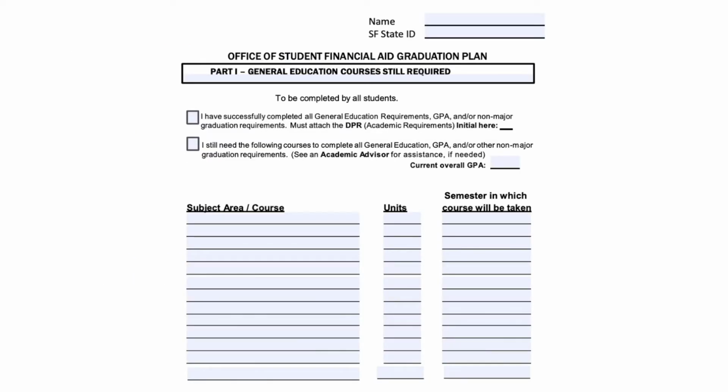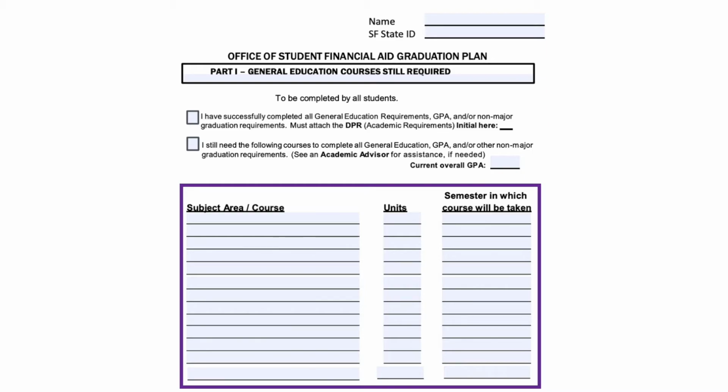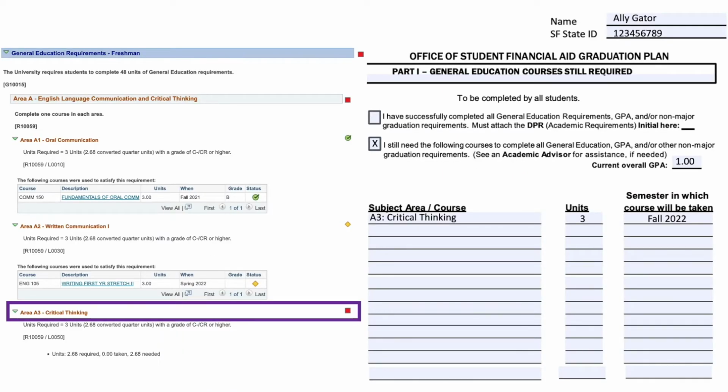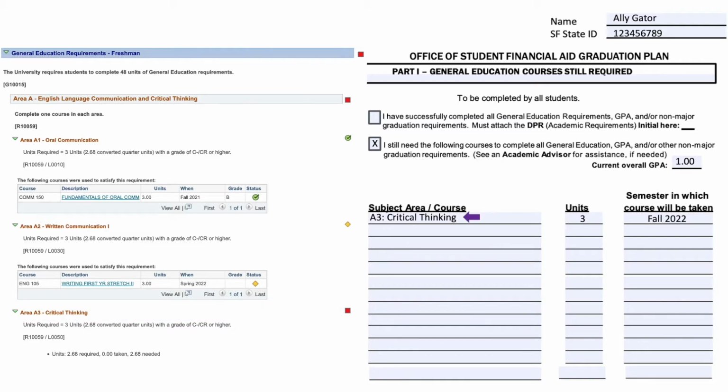Below, you'll use your DPR and list out each general education requirement you have left to complete, which is indicated by a red box, the number of units the class will be, and the semester you plan on completing the requirement. For example, Alligator has a red box next to their A3 critical thinking requirement. On the SAP appeal form, Allie will write A3 critical thinking. Under units, Allie will write 3, and Allie plans to take an A3 critical thinking course in fall 2022.